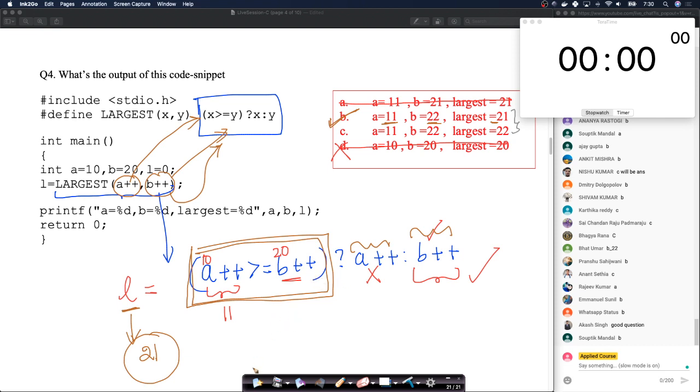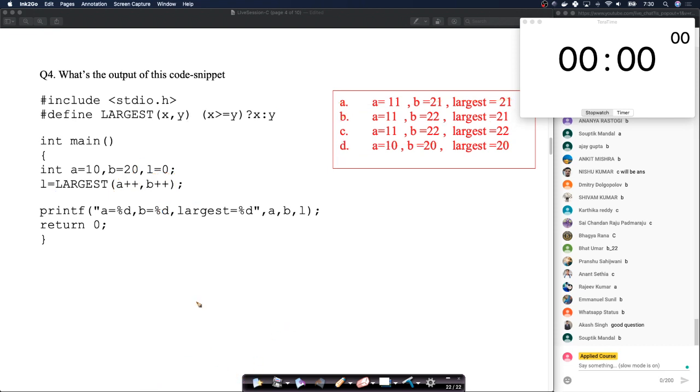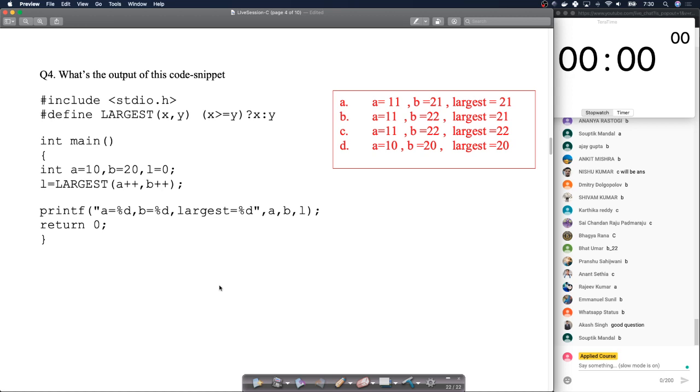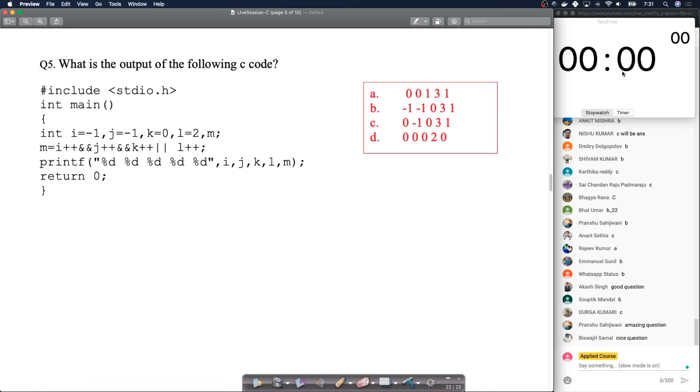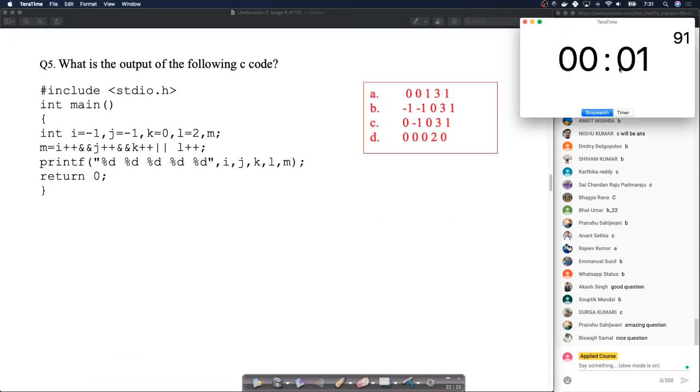So one of our teammates created this question. It's a very good question. Okay, it's tricky. It's not hard. You have to be slightly careful. That's it. Okay, so let's go to the next question. So let's take 90 seconds for this.